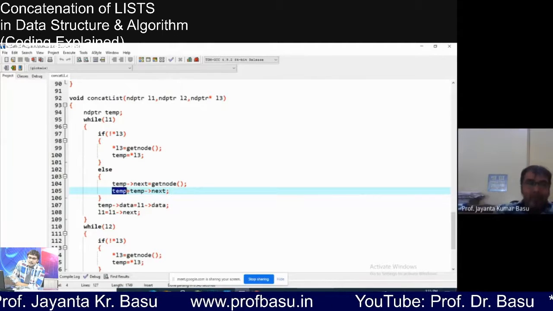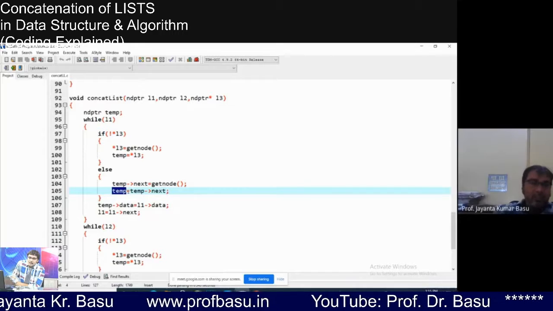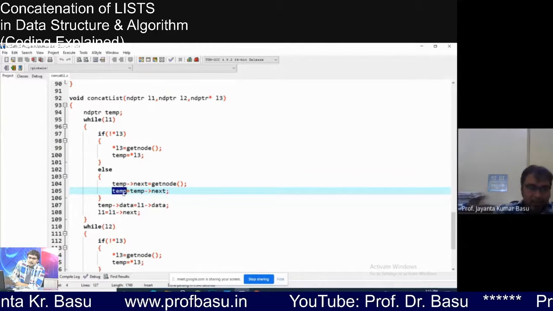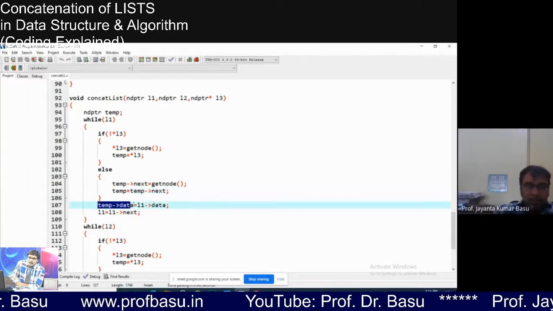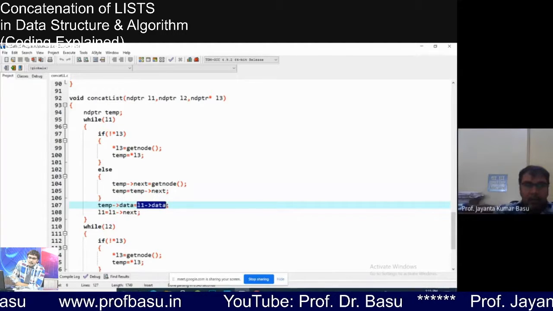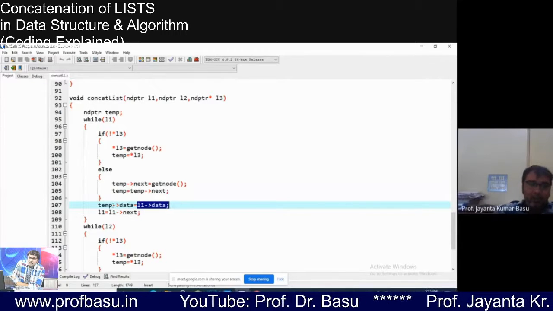Temp keeps track of each and every node of the third list. Temp arrow data is L1 arrow data, meaning the content of the second node is copied to temp.